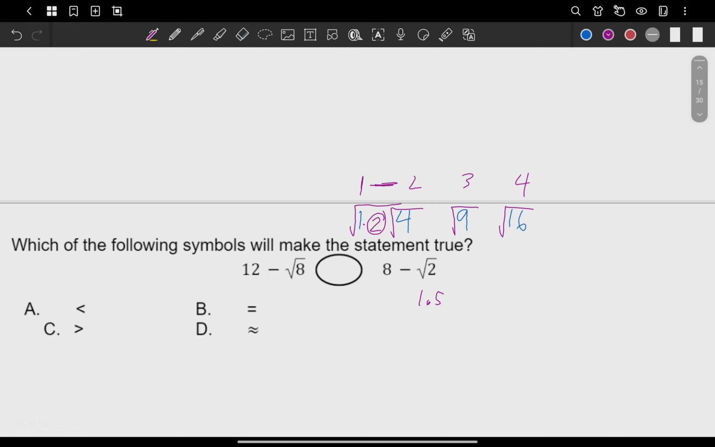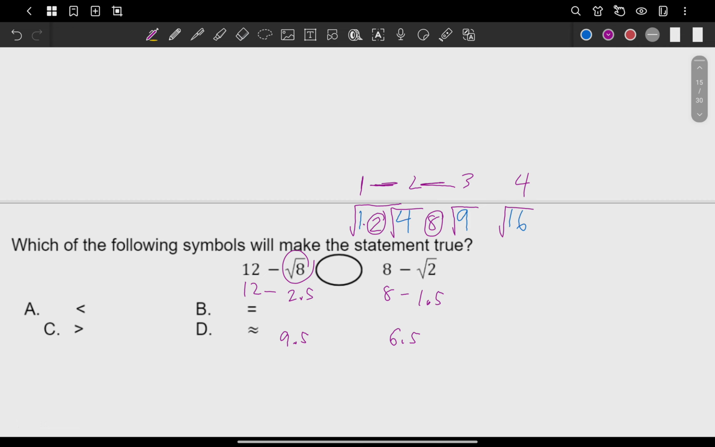Okay. And then, how about 8? Where can you find 8? In between 4 and 9. So getting the square root, it's going to be 2 and 3. Getting exactly the number in between 2 and 3, we'll have 2.5. Again, just the number exactly in between. So we have 12 minus 2.5, and then 8 minus 1.5. This one is going to be 6.5 on the right side. And on the left side, you have 9.5.